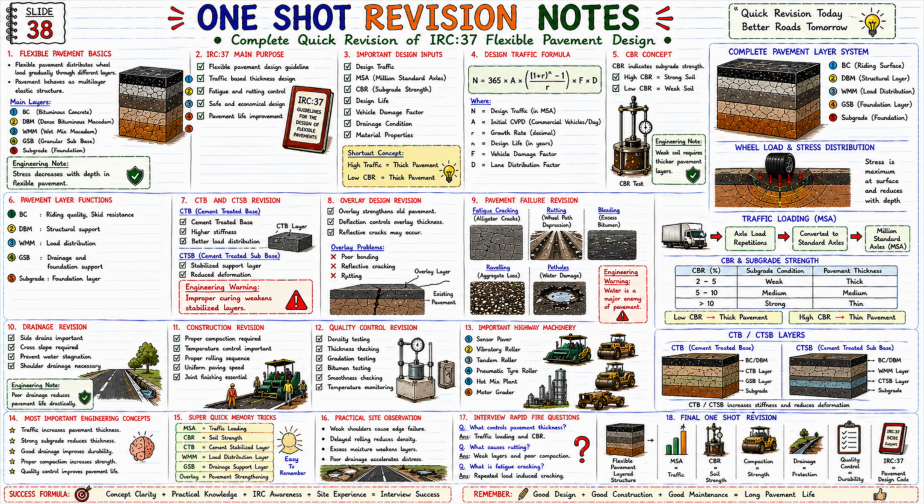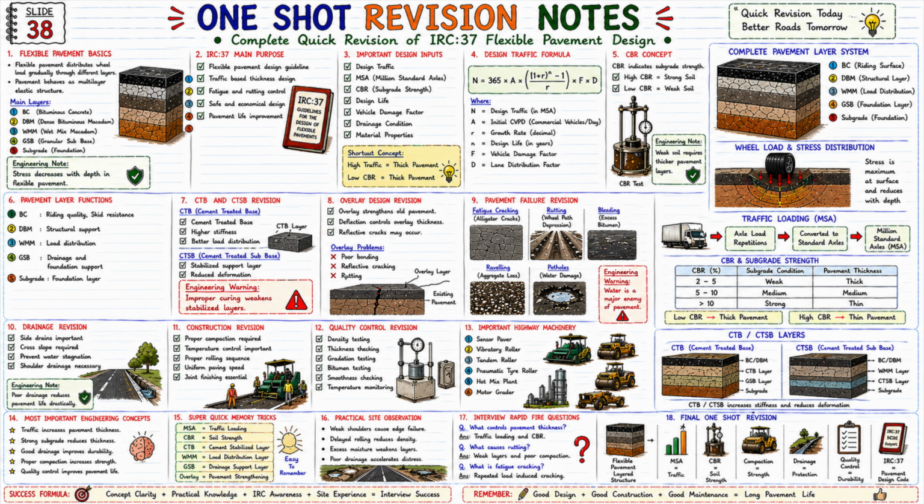Now let us look at the 12th topic. 12. Construction machinery used. Which machinery is used in flexible pavement construction? Hot mix plant. Paver. Vibratory roller. Pneumatic roller. Water tanker. Motor grader. Milling machine. And proper machinery selection improves construction quality.